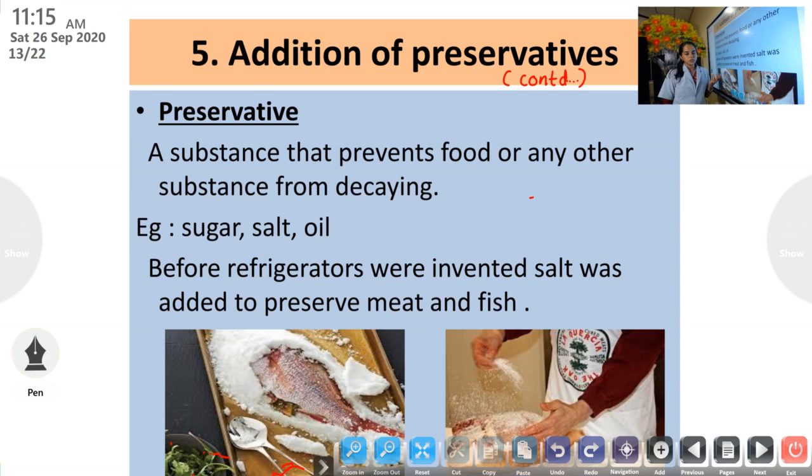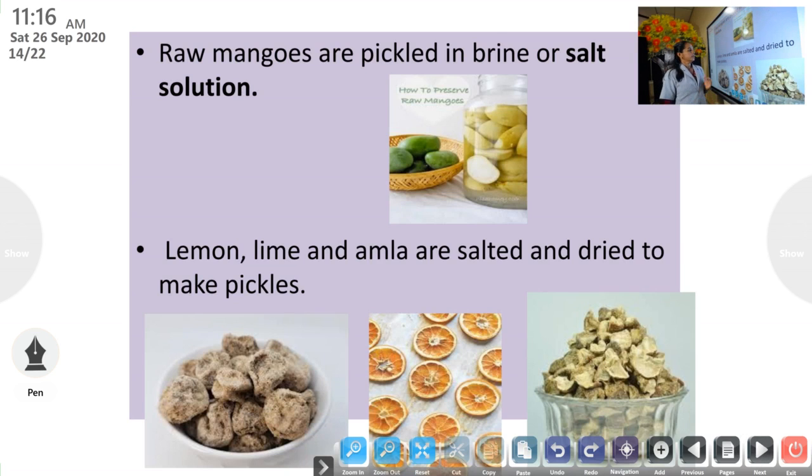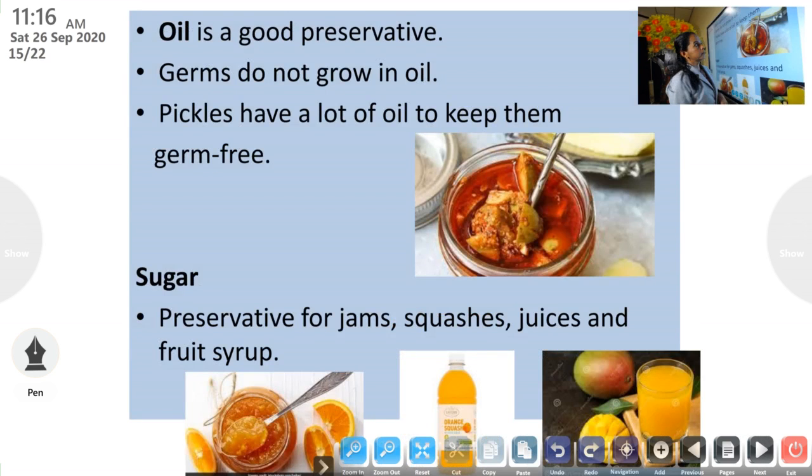And there are 3 preservatives we have studied: salt, sugar, and oil. Then these raw mangoes, lemon, lime, amla, etc. are salted and dried to make pickles. Then oil is also used as a good preservative, especially for making pickles.